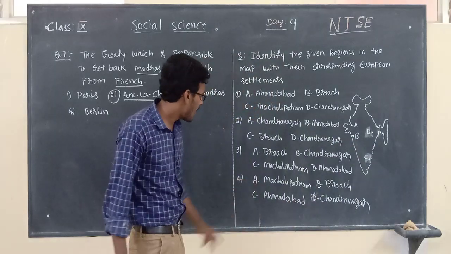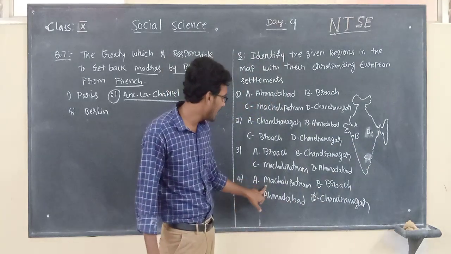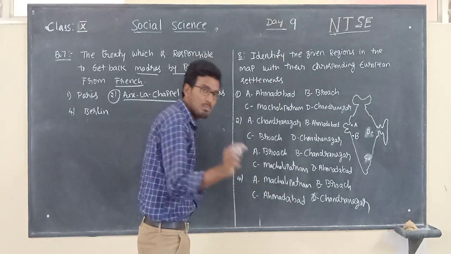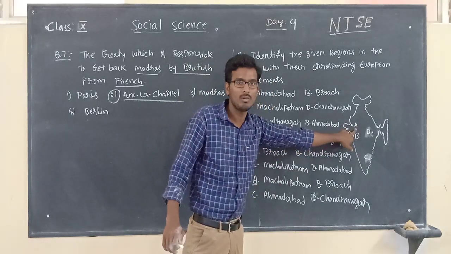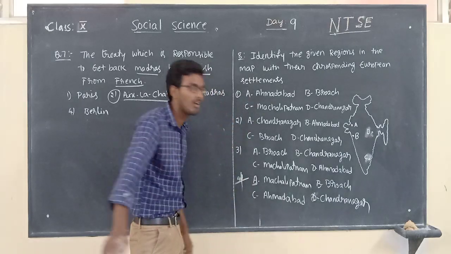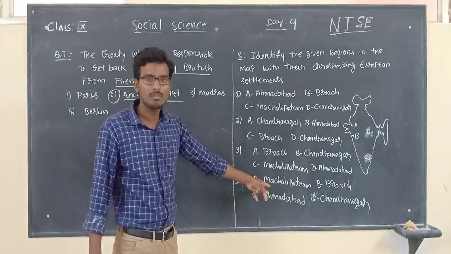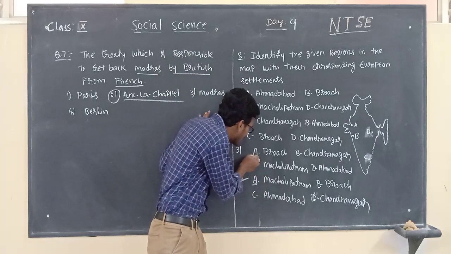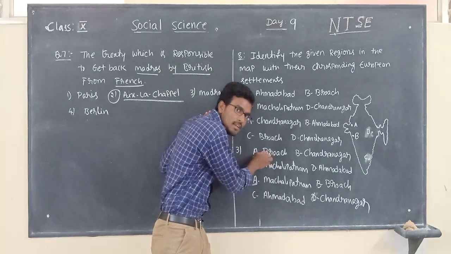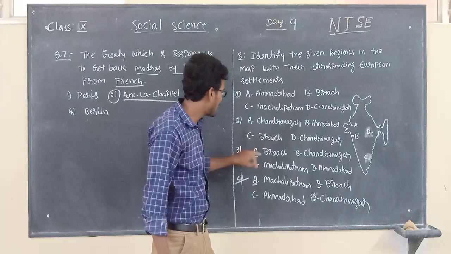Let us check option number 4. A, Machilipatnam. Observe once. Is A marked with Machilipatnam here? No. This is completely wrong. The first option alone tells us this. Second and third option: for the A alphabet, in the option they have given Broach. But here what is the A alphabet?